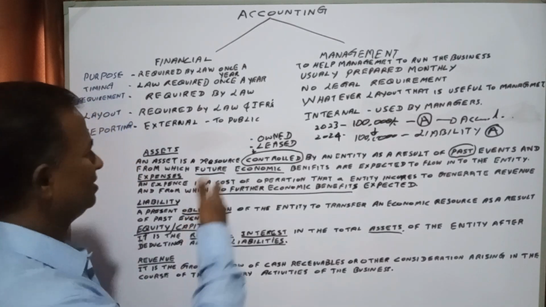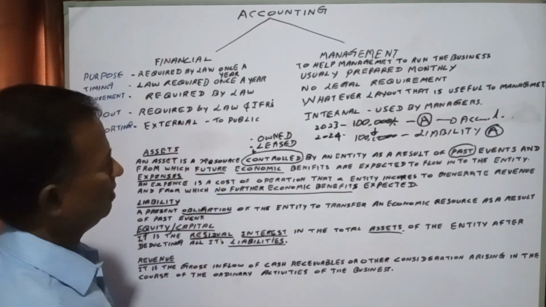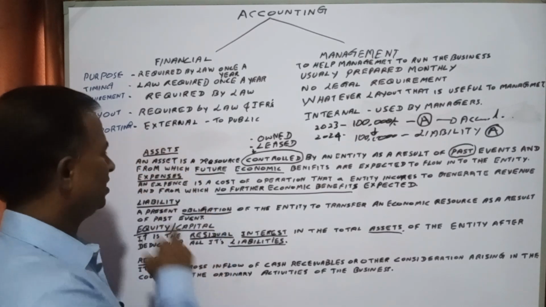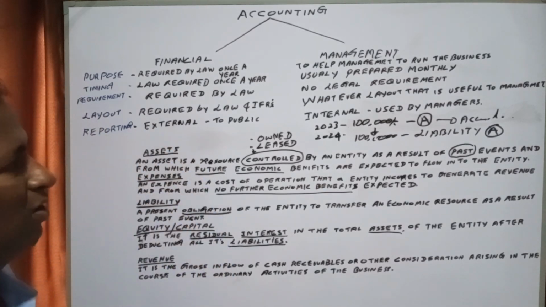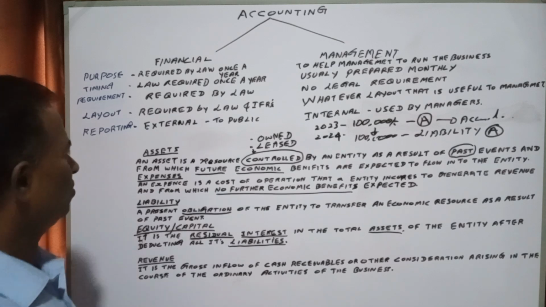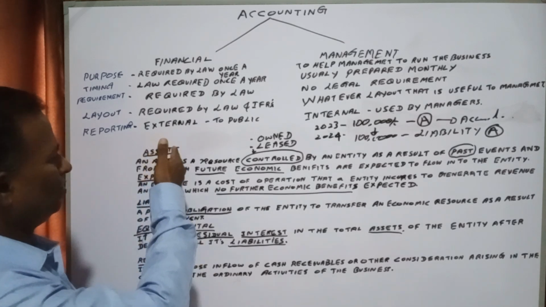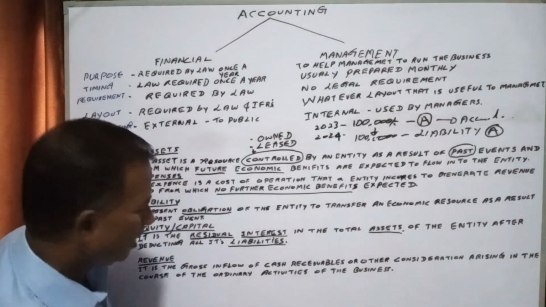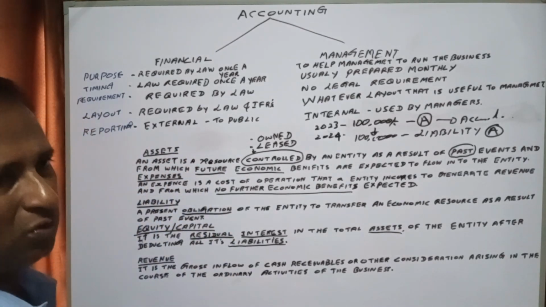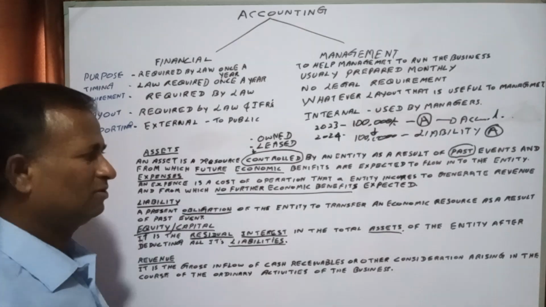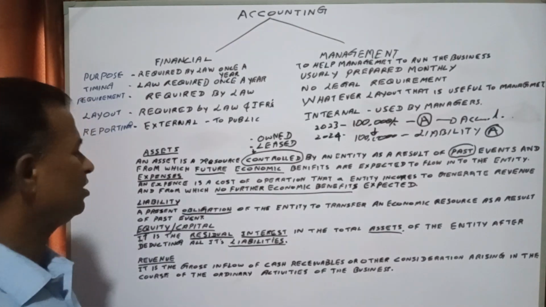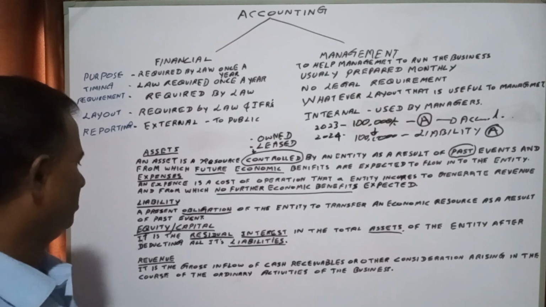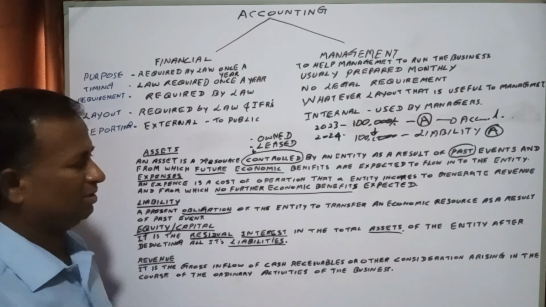I mean, all the assets belong to the company, liabilities belong to third parties. So after settling all the liabilities from its assets, whatever is remaining belongs to the owner or partners or shareholders, and can be distributed among them. That is the equity or capital.